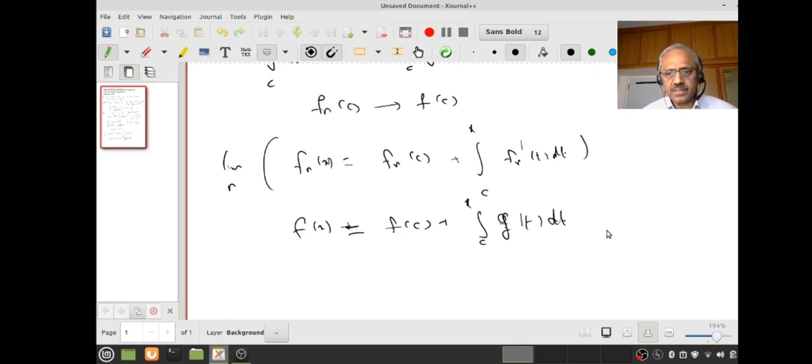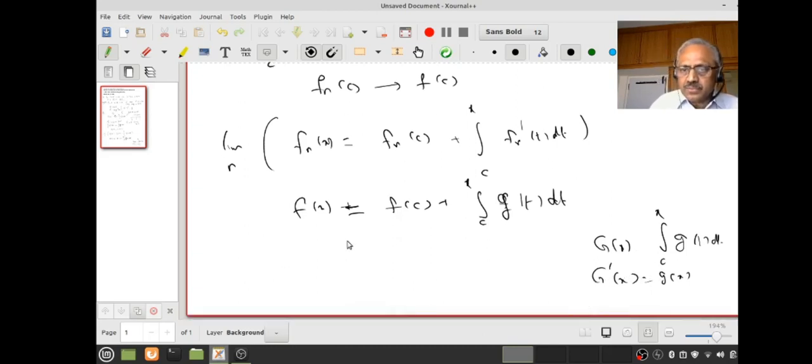Now let's understand what this says. I can use the second fundamental theorem of calculus. If g is a continuous function, and I take the integral from c to x of g(t) dt, call it capital G(x), then I know G is differentiable and G'(x) equals g(x). Now f(c) is a constant also, therefore it's also differentiable.